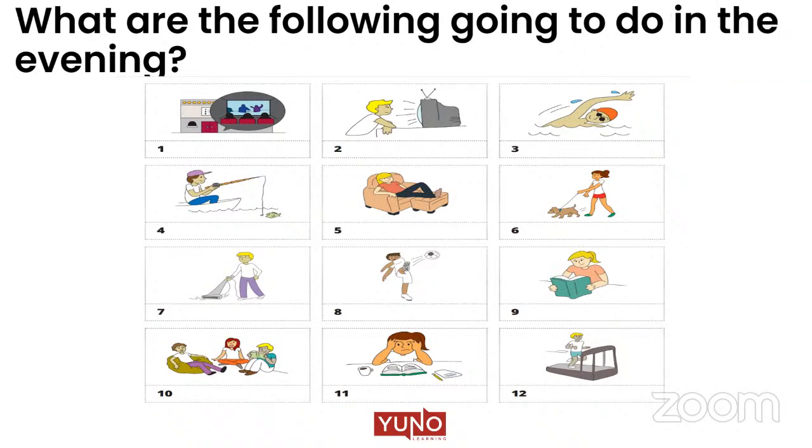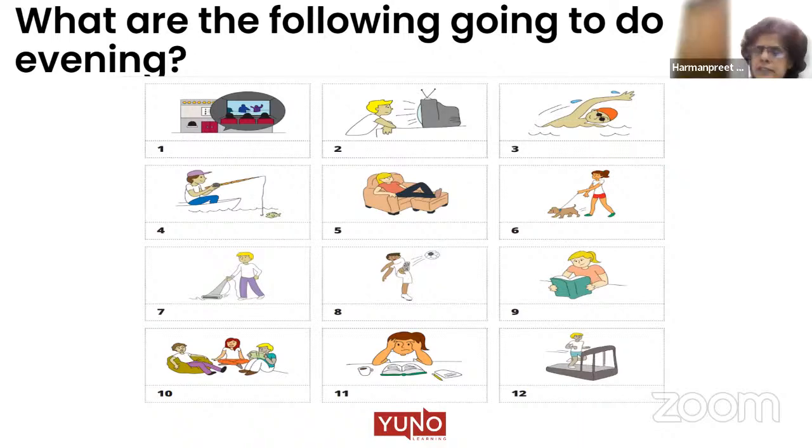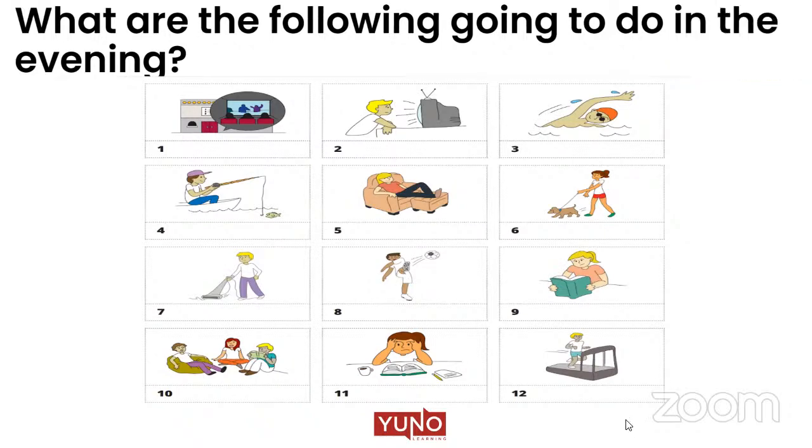Yeah, discussing. And how will you explain picture number 11? She is studying, ma'am. Yeah, the girl is studying. And picture number 12, the boy is running on a treadmill. Treadmill. So we finish with our future continuous.